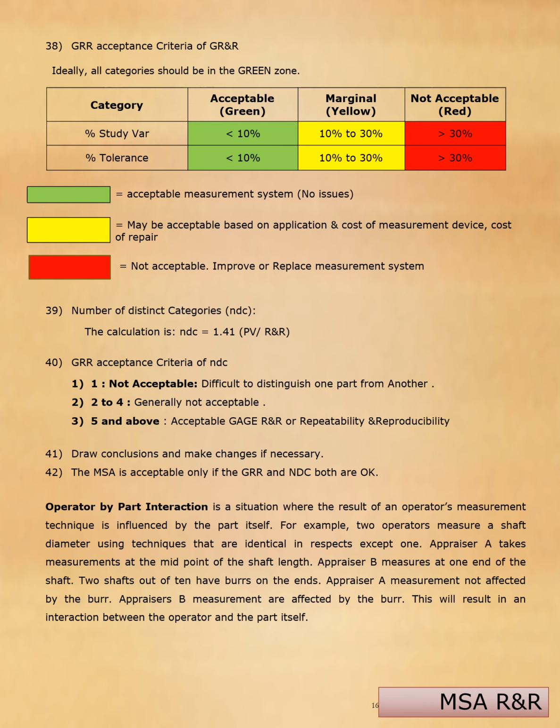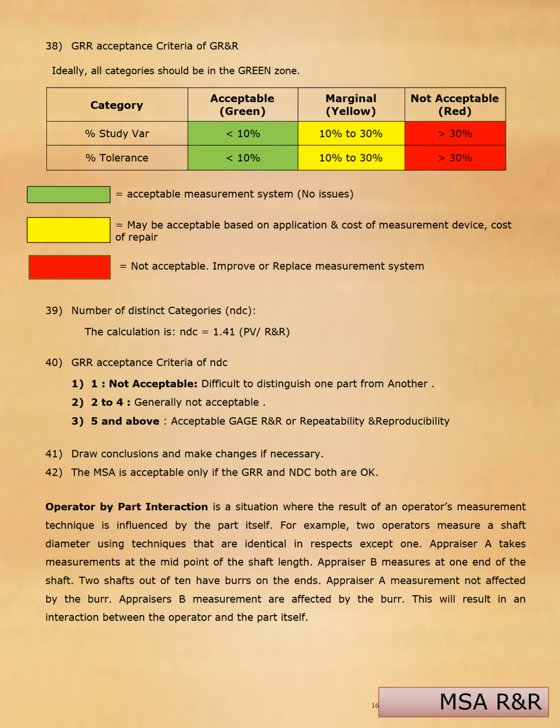Now, operator part interaction. It is a situation where the result of an operator's measurement technique is influenced by the part itself. For example, two operators measure a shaft diameter using techniques that are identical in every respect except one. Operator A takes measurement at the midpoint of the shaft length.